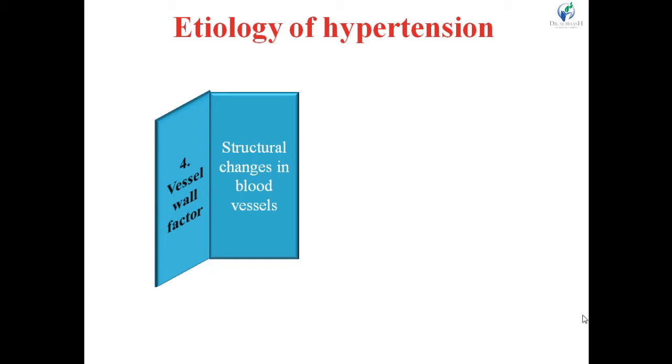That may cause thickening of the wall of the vessel. Changes in cardiac output may lead to thickening of the wall of blood vessels, and when thickening occurs, it causes an increase in peripheral resistance. As the thickening of the blood vessels occurs, the passage for blood flow through the vessels decreases. That will lead to an increase in peripheral resistance and an increase in blood pressure.